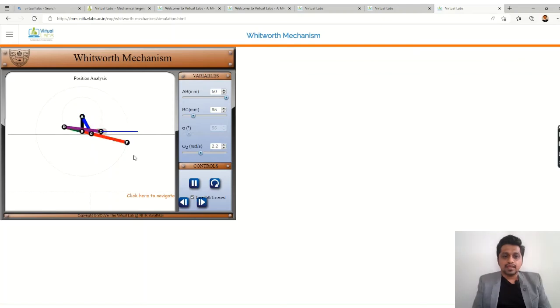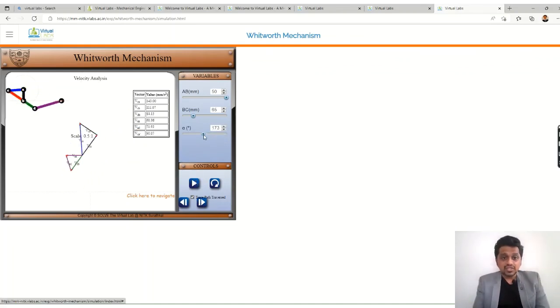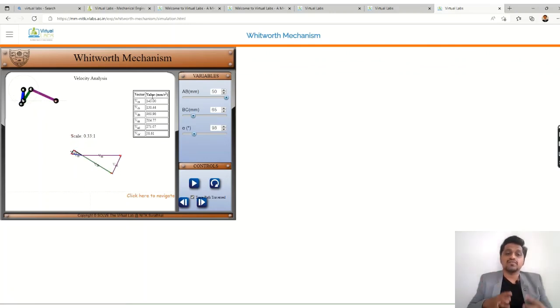So this is how you can check out, right? You can trace the path, and then we have a velocity analysis over here. You have acceleration, you can change the angles, and you can check out the velocities, the vectors you are getting, right? So you can check what will be the velocity of the slider and all those things. So you are getting all these things also over here. You can navigate through different parameters, you can change the things, right?